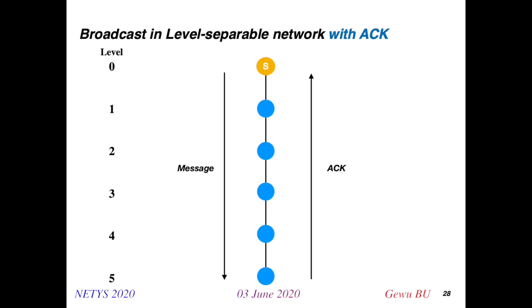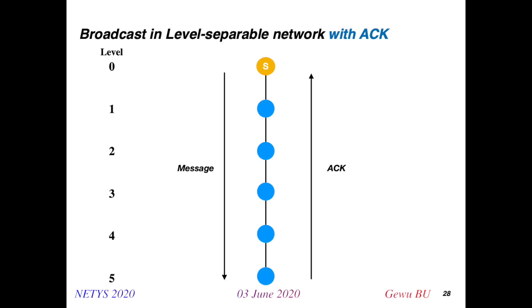The traditional way to send back an agreement is when the last node receives this message broadcast by the source node, the last node will send back the agreement, and this agreement will follow the way until it goes back to the source node. And when S receives this agreement, they know that okay, the broadcast is finished and I can do something else.